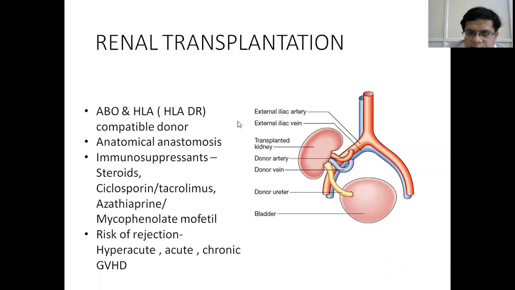So renal replacement therapy is of two types. One is dialysis, which is hemodialysis or peritoneal dialysis. Then it is renal transplantation.